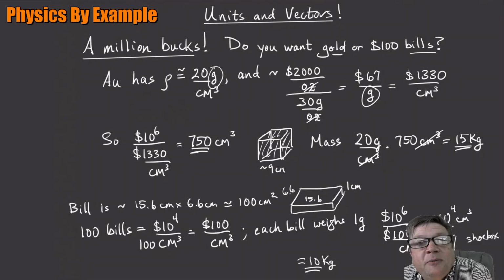So it's sort of up to you. How would you want to take the $1 million? You could take it either as a shoebox full of bills, or you could take one 33-pound nugget of gold. It's up to you. But it's kind of an interesting exercise to work through this stuff.